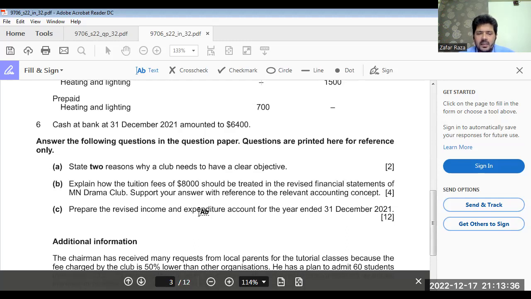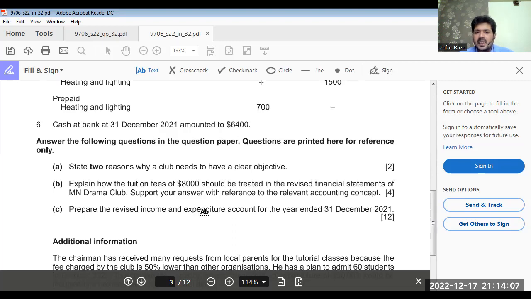Now, I must tell you, clubs and societies are made to promote something in common, something for the benefits of the member, something for the betterment of the member, for some sports activities or sometimes learning activities, festivals, restaurants.